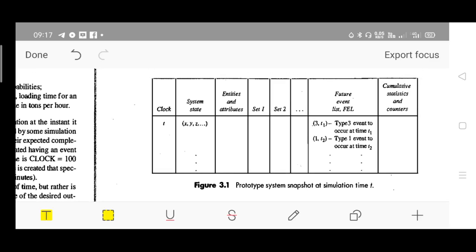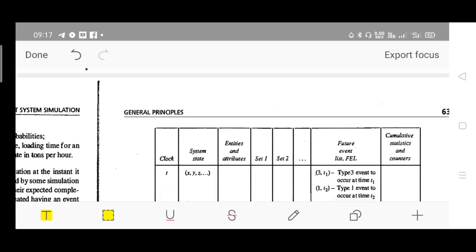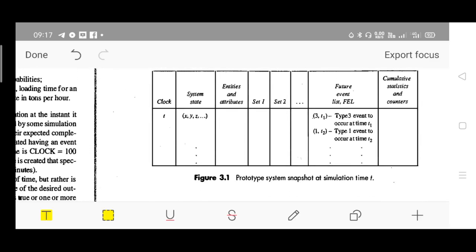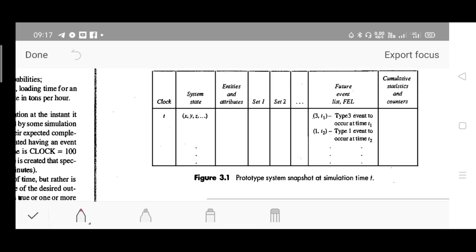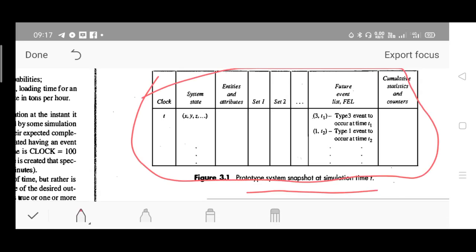We will be considering the actual table later on for the same example. This is the prototype of the system snapshot, the actual state of the system at any point of time, say t. Just observe what things are to be represented in each row as well as column.